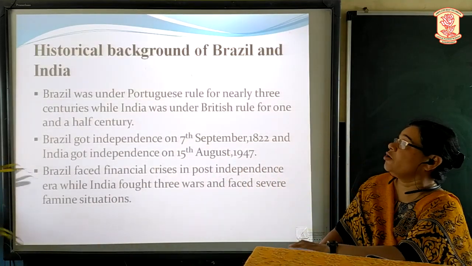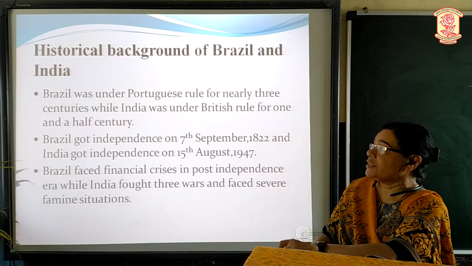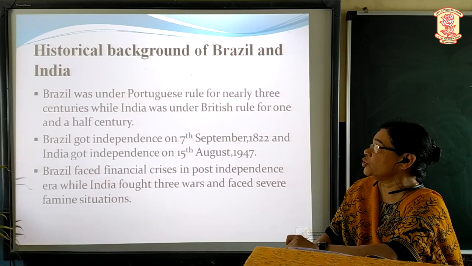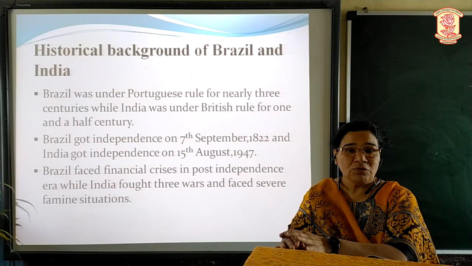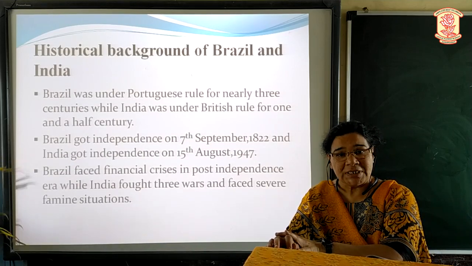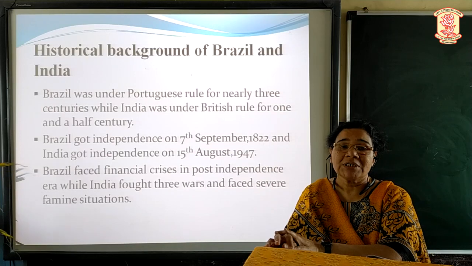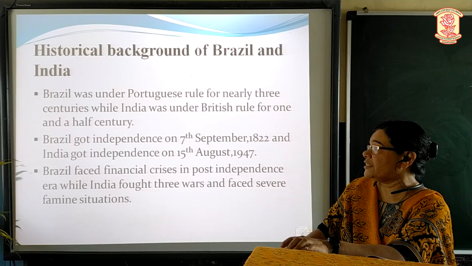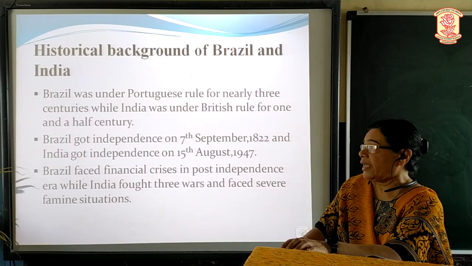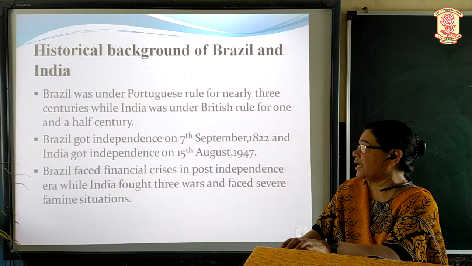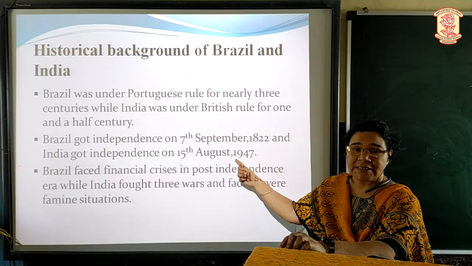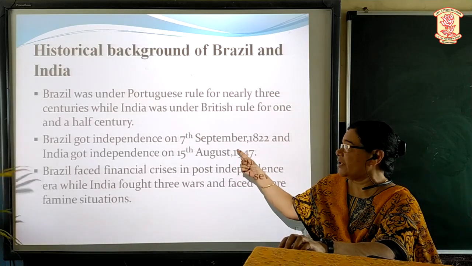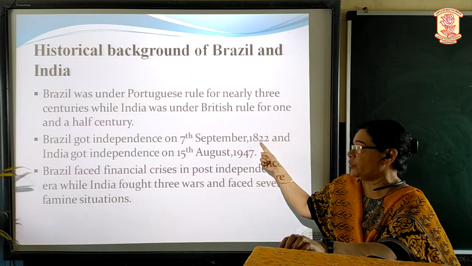Now, the historical background of Brazil and India. Brazil was under Portuguese rule for nearly 3 centuries, while India was under British rule for 1.5 centuries. Brazil got independence on 7th September 1822 and India got independence on 15th August 1947. I think this is clear to you. India got independence on 15th August 1947 while Brazil became free on 7th September 1822.